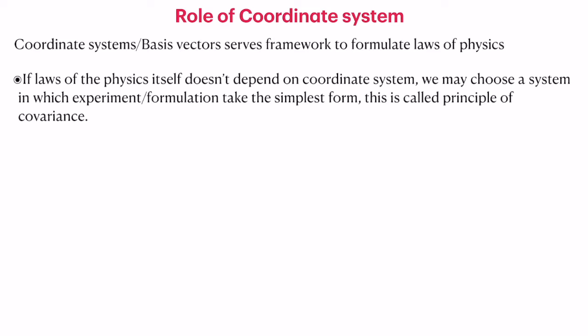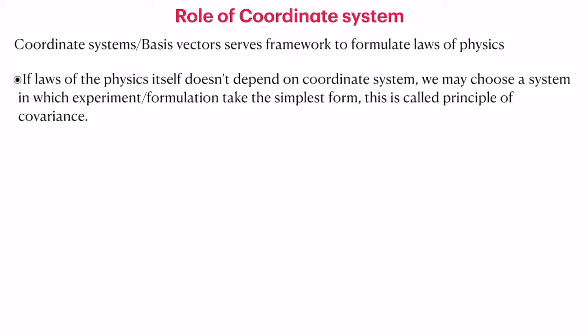Since the coordinate system or related mathematical rules are basically a framework, laws of physics should not depend on the coordinate system, because physics is what we are expressing in terms of the mathematical framework, and that framework should not dictate the physics.